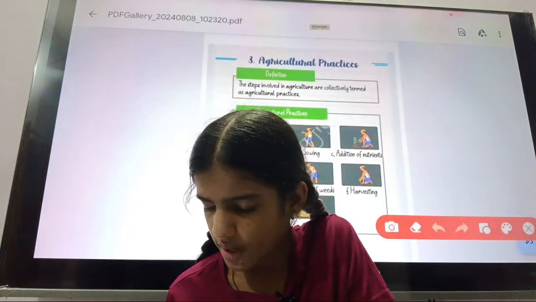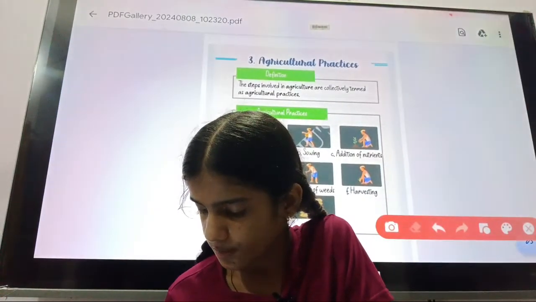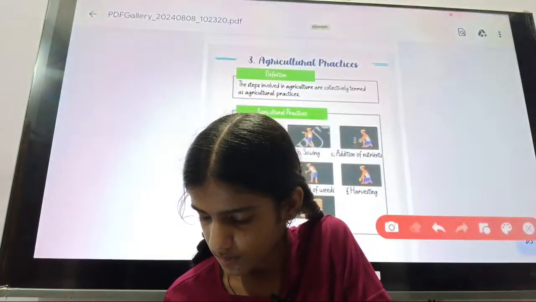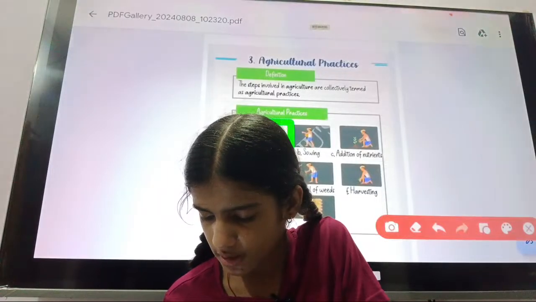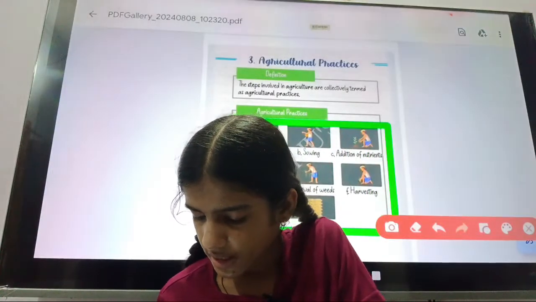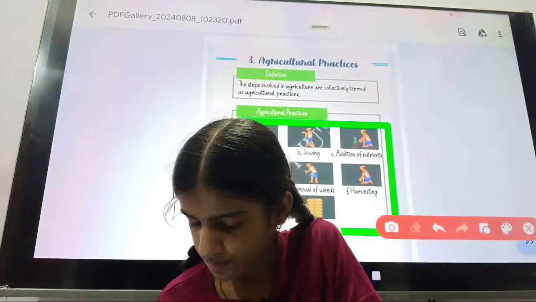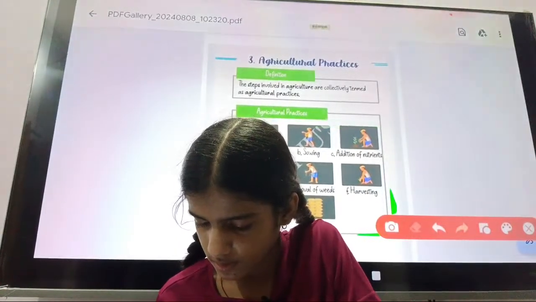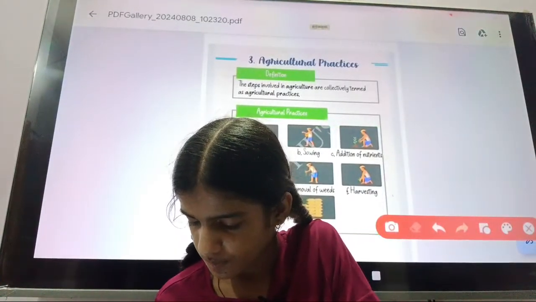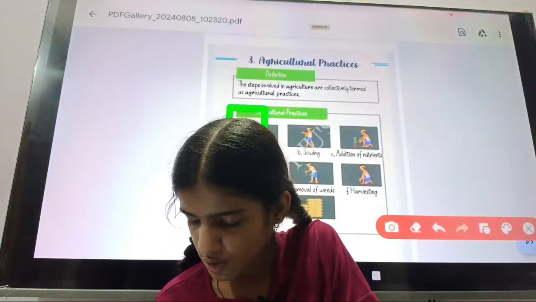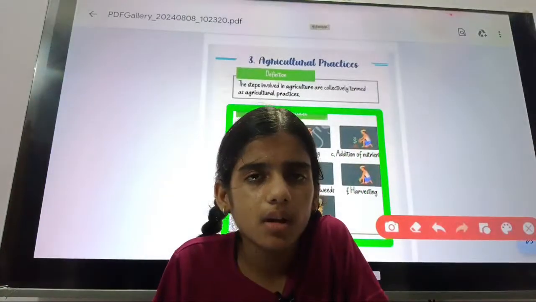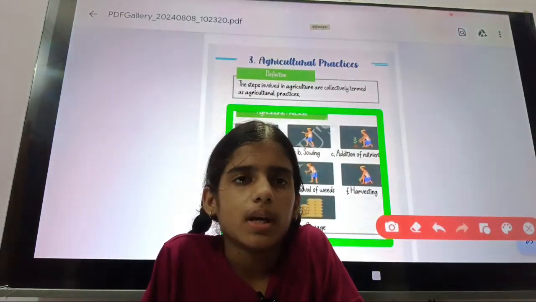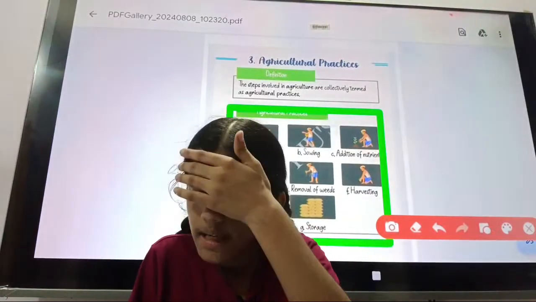First is preparation of soil. Second is sowing. Third is adding manure and fertilizer. Fourth is irrigation.